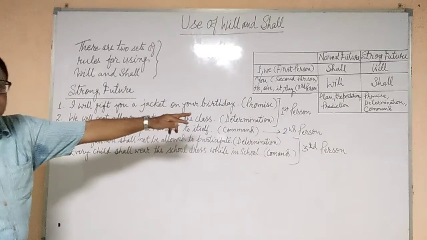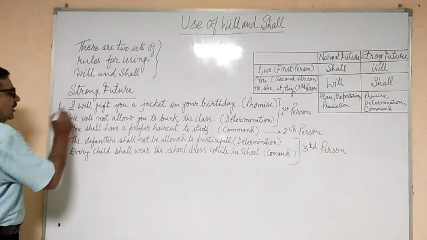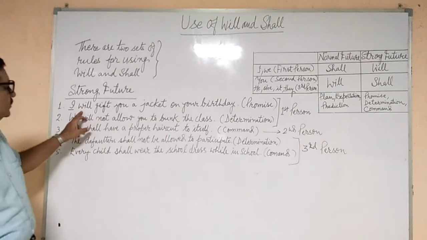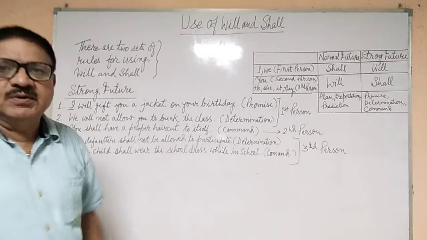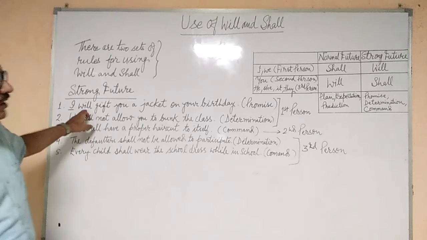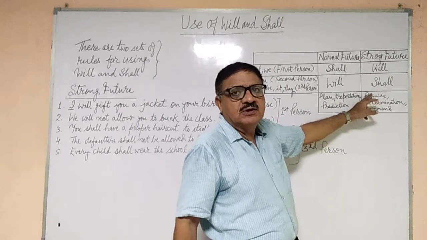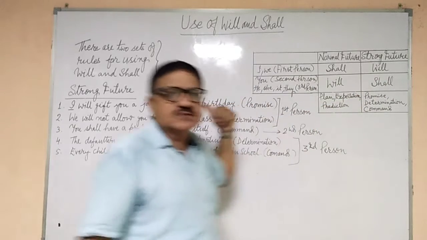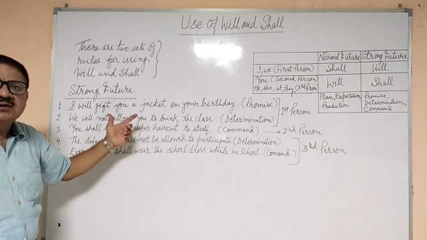We will take the first person first. In first person we take I. The sentence begins with I and we are making a promise here, and the person says he is going to gift. Suppose I say that I will gift you a jacket on your birthday. So here I am using will. Why am I using will? Because for first person, for the strong future, if it is promise, determination or command, we use will. I will gift you a jacket on your birthday.